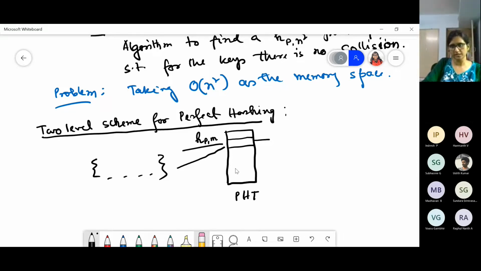Now you use another hash function here, h_p,m1 maybe, and create small tables. Similarly, here h_p,m2.